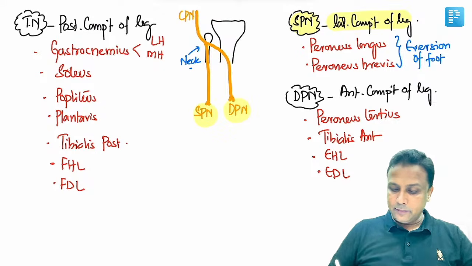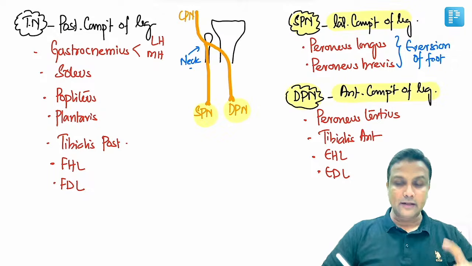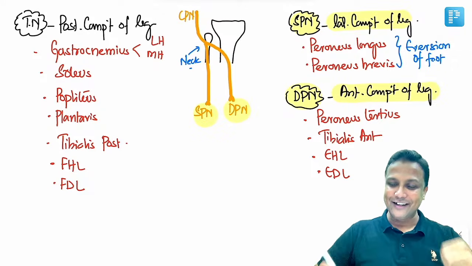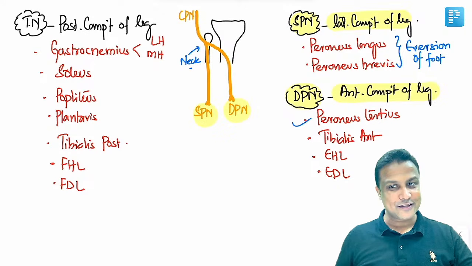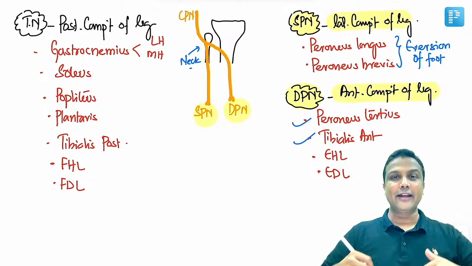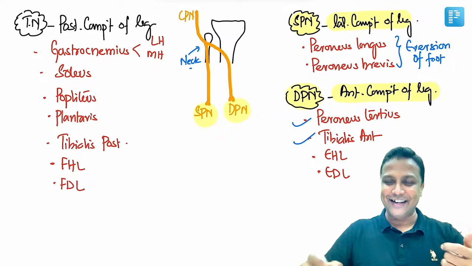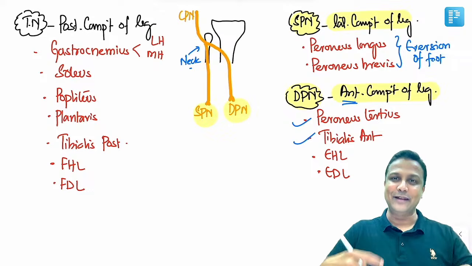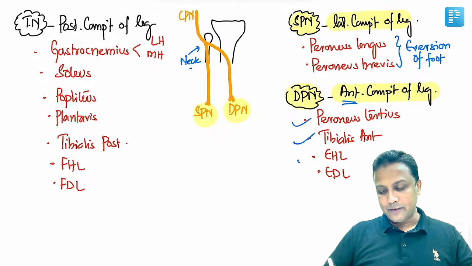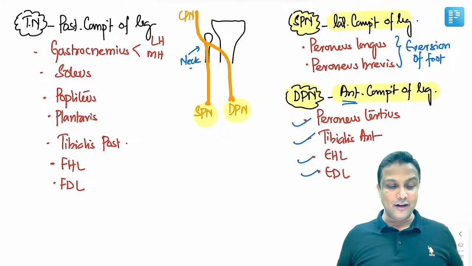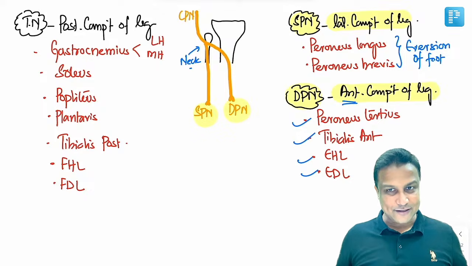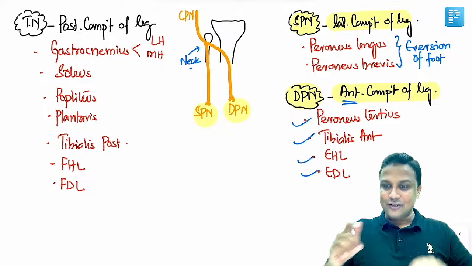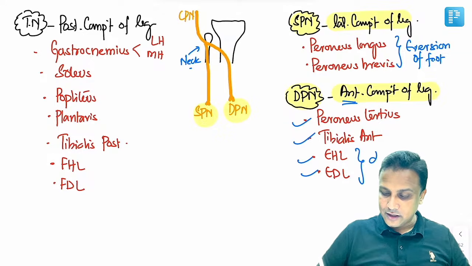Deep peroneal nerve, it will be supplied to the muscles present in the anterior compartment of the leg. In the anterior compartment of the leg, there is one more peroneus, and this is the third one, that is why its name will be peroneus tertius. Along with that, in front of the tibia, which compartment are we in? Anterior compartment. So in front of the tibia, tibialis anterior. And in the anterior compartment, you have extensor hallucis longus, extensor digitorum longus. So extensor hallucis and extensor digitorum, these two help in dorsiflexion of the foot.